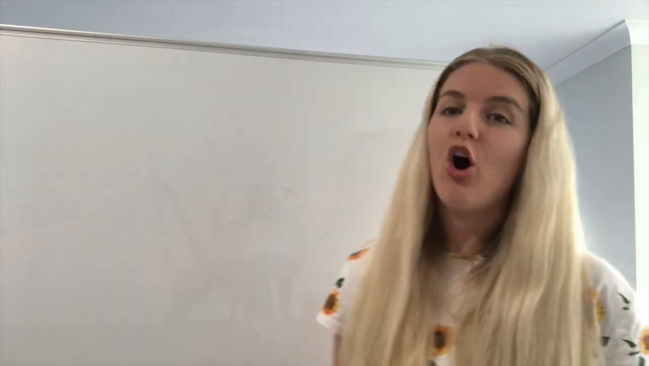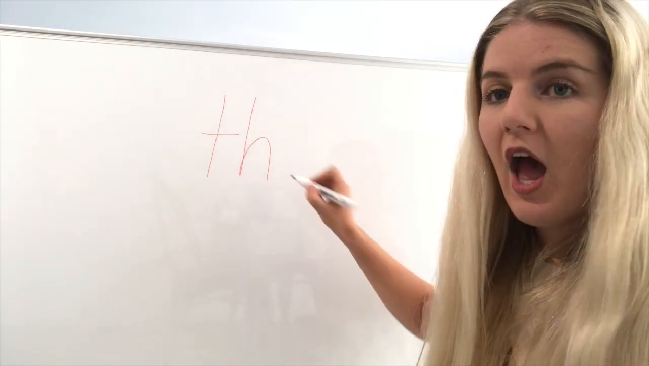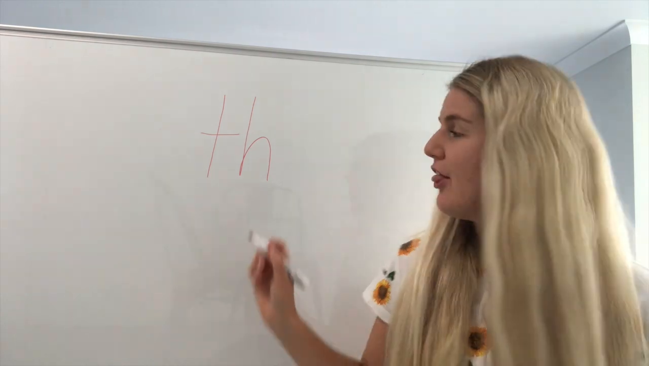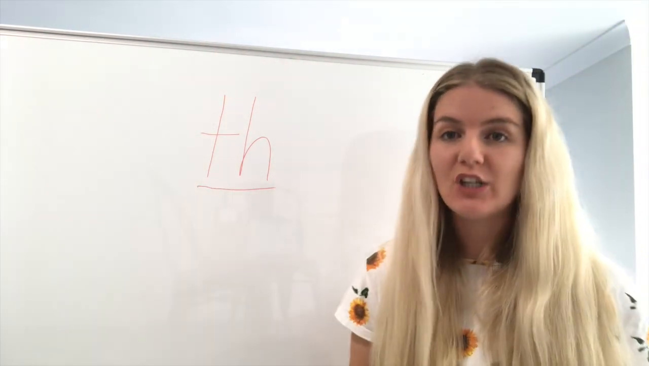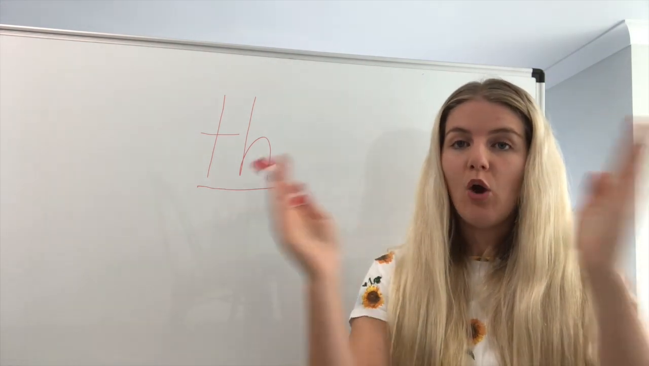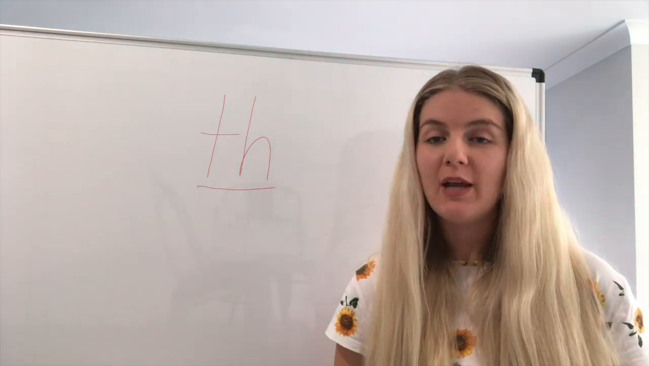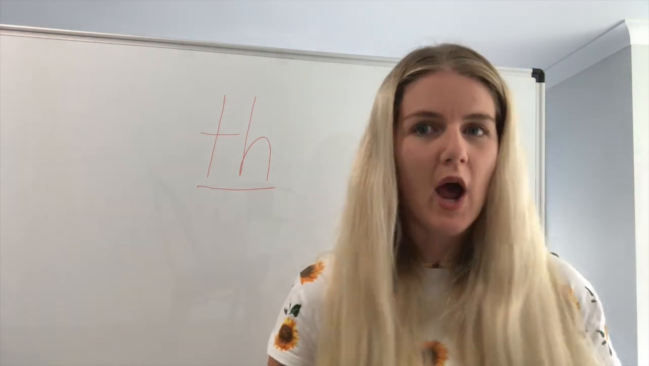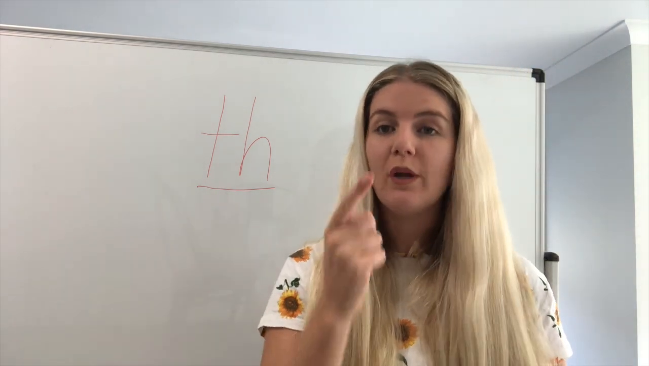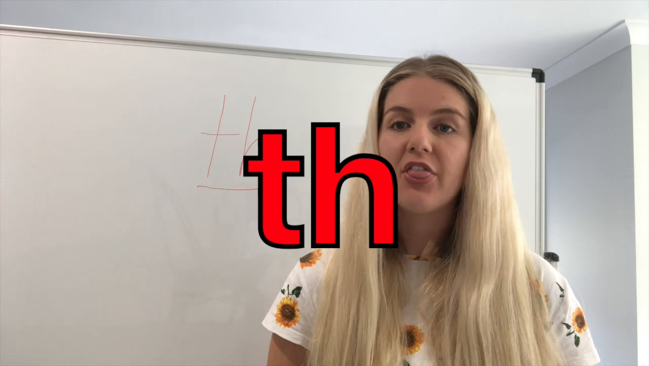There are 2 letters that make one phoneme in th. Have a go at writing that. On your board, you should have written a TH. This is the digraph we are going to look at today. A digraph means 2 letters that make one sound. When the T and the H are together, they make the phoneme th. Now, it's a very quiet phoneme, but we need to make sure we put our tongue in between our teeth and we breathe out. We say th.